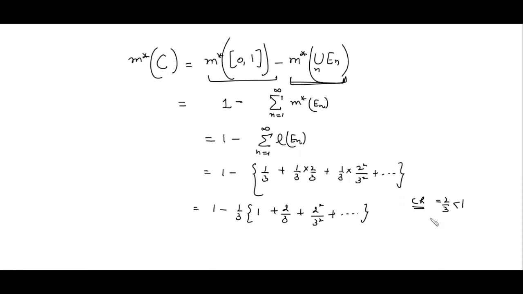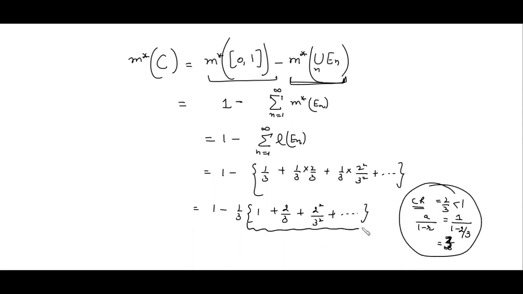So this GP series is convergent and it converges to a/(1 − r). Here the value of a is 1 and r is 2/3. When we simplify, the sum is 3. Right? So we substitute the sum of this series: we get 1 minus 1/3 times 3, which is 0. So the outer measure of the Cantor set is 0.